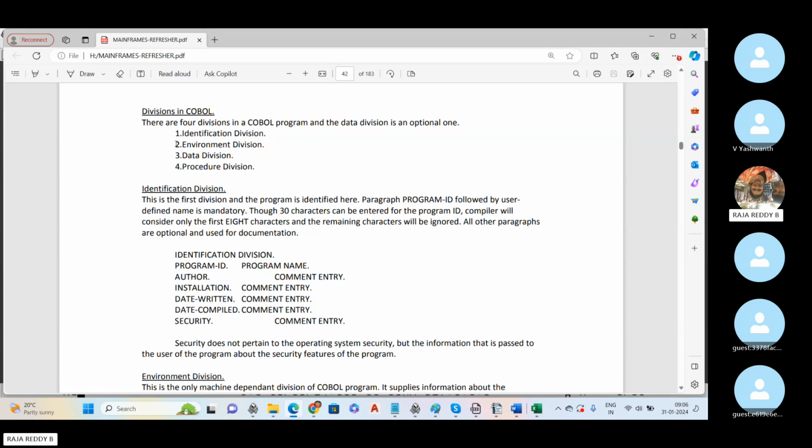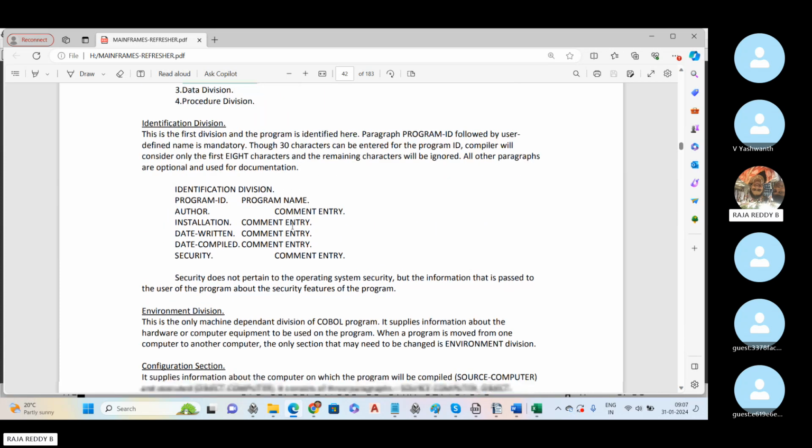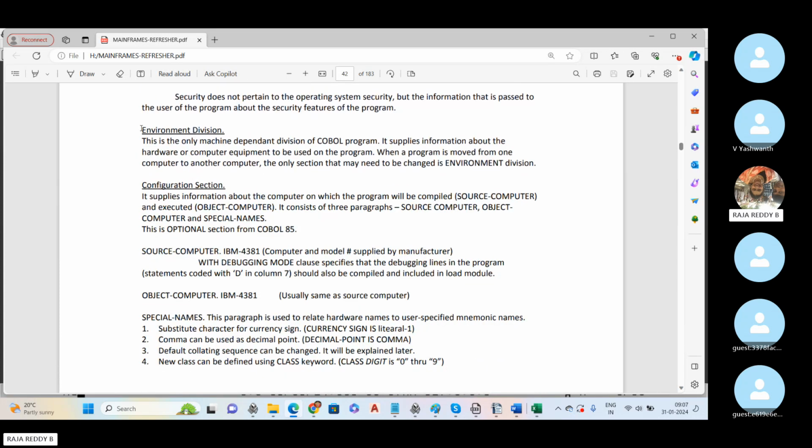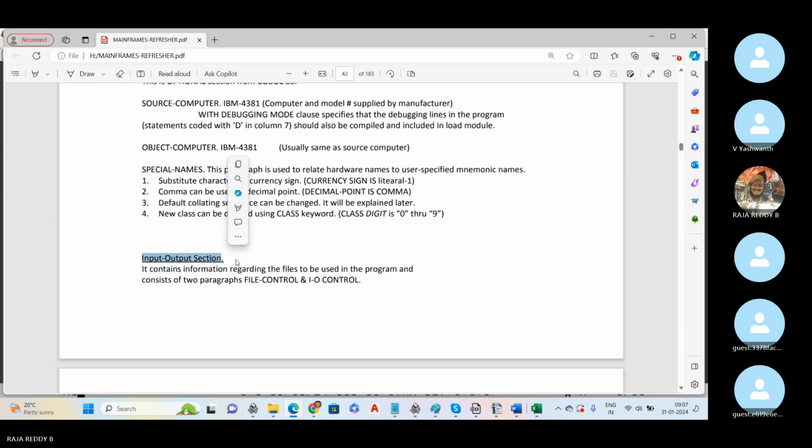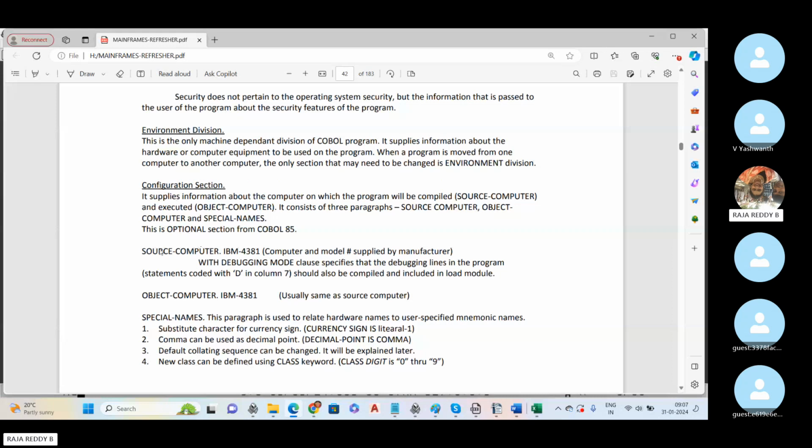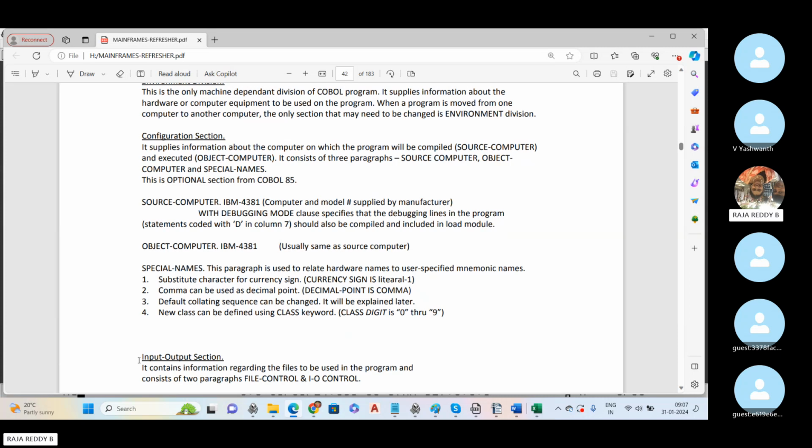Next division is the environment division. Some people still pronounce it environmental division. It's not environmental, it's environment division. Each division has some sections and paragraphs. The environment division has two sections: one is the configuration section, the second is the input output section. While coding you will remember easily, but some interviewers will ask what are the various sections in the environment division. We have two sections, configuration section and input output section.